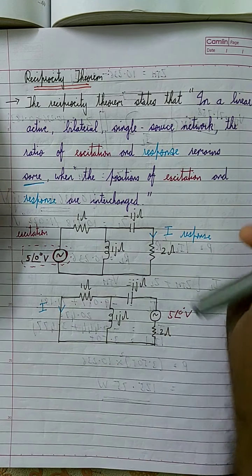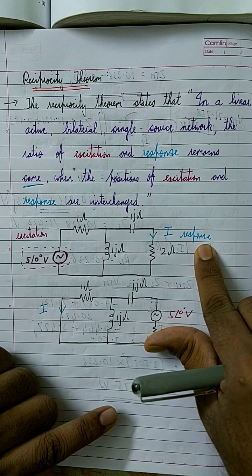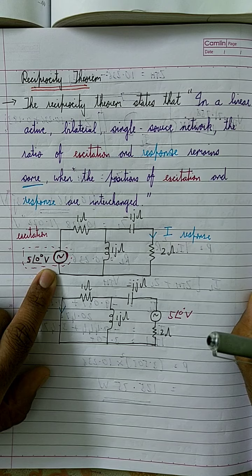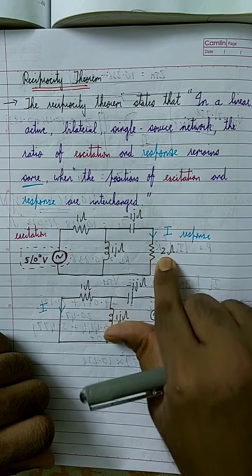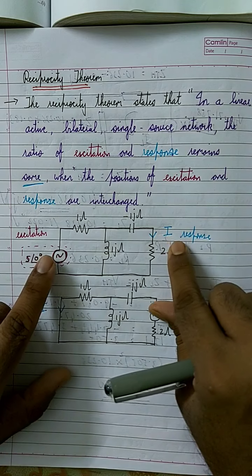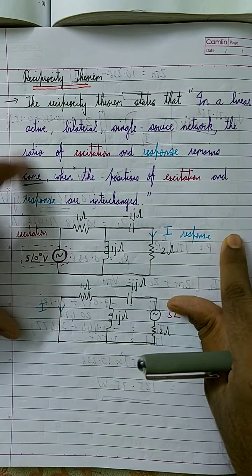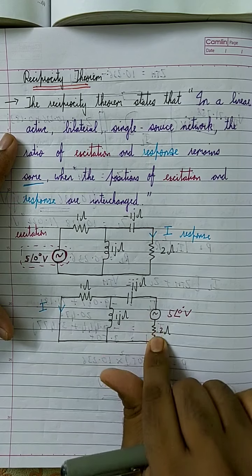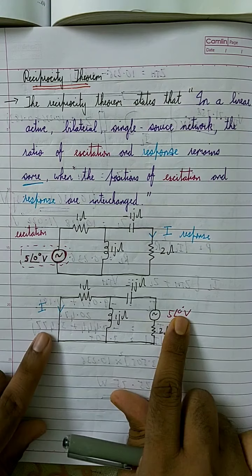Look over here. In this branch we have the excitation, and in this branch we have the response. In this branch the excitation is a voltage source, which is 5 angle 0. In this branch there is a current called I, which is the current flowing through this 2 ohm resistor. If I interchange the positions of the excitation and the response, the current I will now be in this branch, and this branch will have the 5 angle 0 voltage source. Now you see it has been interchanged.